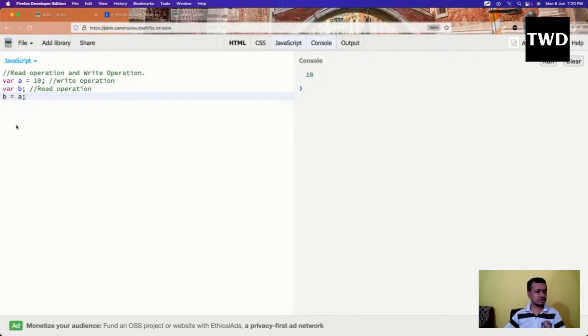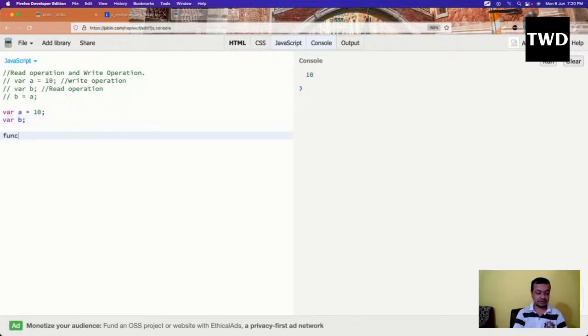So let us now, this is done. Let us now consider another example. Okay, so this is done. So the another example is like var a equal to 10 and var b, and we have a function greet with name, console.log of name.